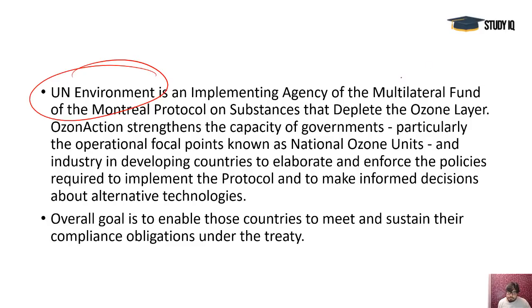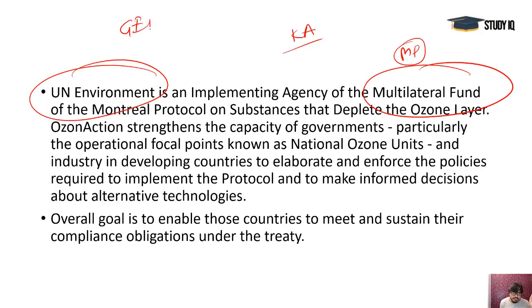Next question, some more detail is there. You see, for the Montreal Protocol, as we know, the Kigali Amendment was there in the Montreal Protocol, and there is a financing body, that is the Multilateral Fund for the Montreal Protocol. You must have heard about the Global Environment Facility. That is a financing body for many initiatives like the Stockholm Convention on POPs, the Minamata Convention and some other particular programs. So GEF is the financing body there, but it is not the financing agency for the Montreal Protocol. The Multilateral Fund was created for this Montreal Protocol, and UN Environment is the implementing agency.